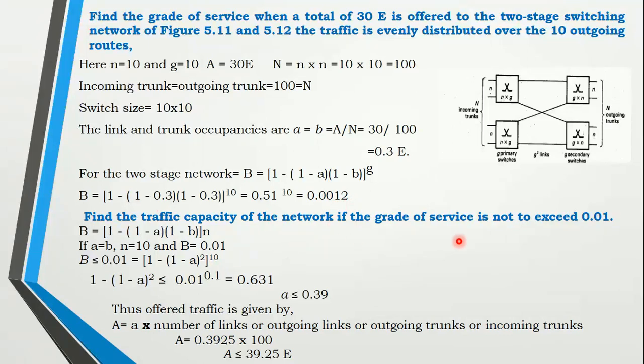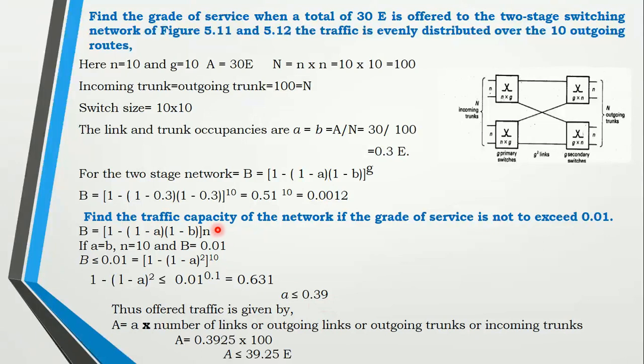For the same network, if the grade of service should not exceed 0.01, how do we find the capital letter A? We will consider the same formula, so here it is to the power of n. Let us consider n is equal to 10, because n is already given. A and b are equal, so we will rewrite the formula as 1 minus a, and this is also 1 minus a. Now the formula becomes (1 minus a squared) to the power of 10. In the problem, it is already given that the grade of service should be less than or equal to 0.01. That means on the left-hand side you have this value, and on the right-hand side a is the unknown value. You can just simplify this, and you are going to get a less than or equal to 0.39.